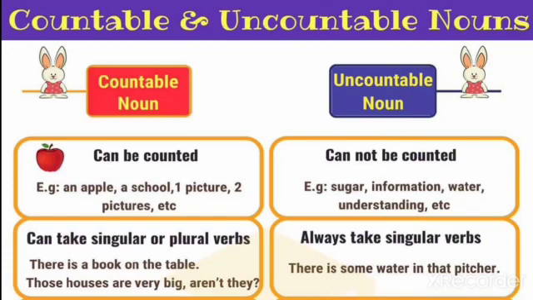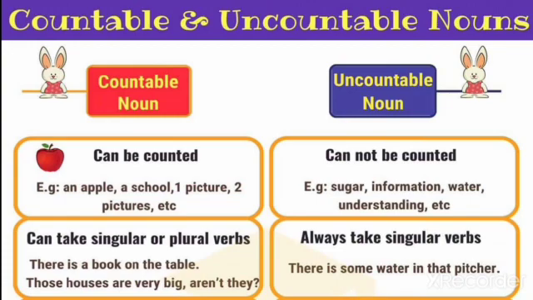Countable can be counted. Example: an apple, a school, one picture, two pictures, etc. Uncountable noun cannot be counted. Example: sugar, information, water, understanding, etc.